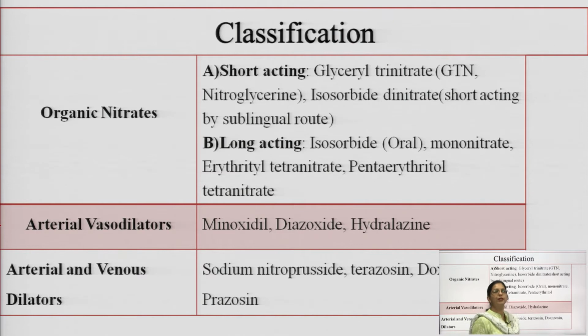The examples of long acting drugs are isosorbide mononitrate, if we take it in oral form, erythritol tetranitrate and pentaerythritol tetranitrate. The examples of arterial vasodilators are minoxidil, diazoxide and hydralazine. And the examples of arterial and venous dilators are sodium nitroprusside, terazosin, doxazosin and prazosin.